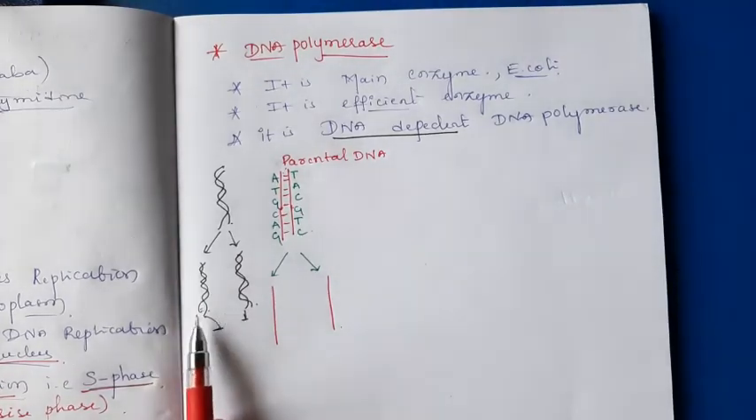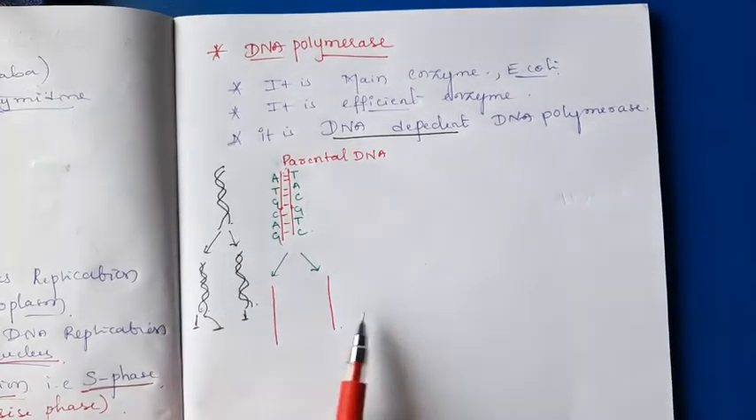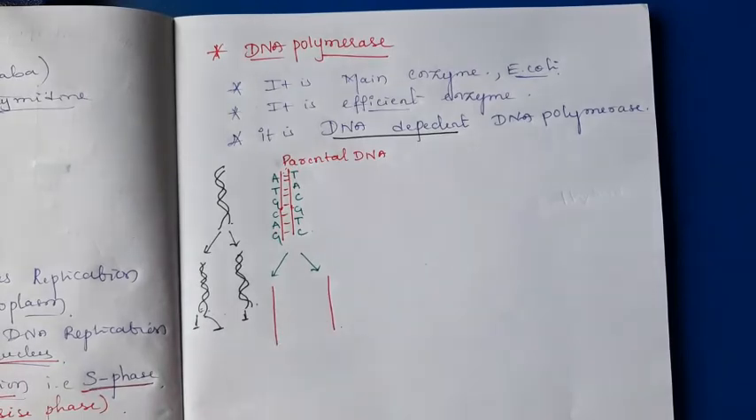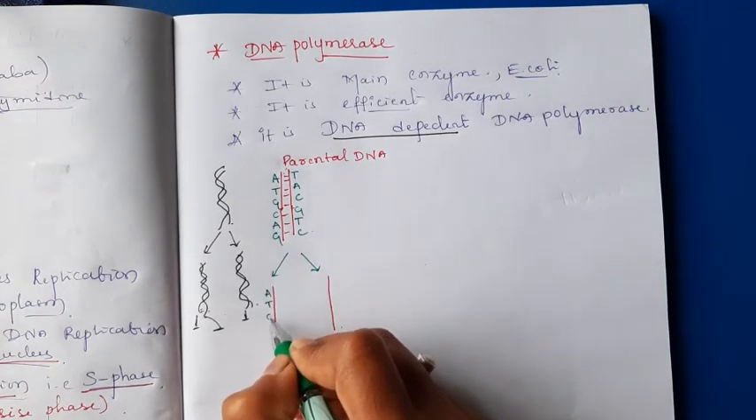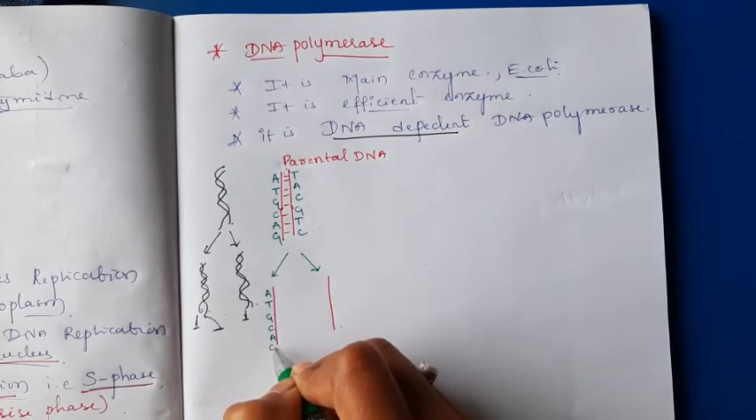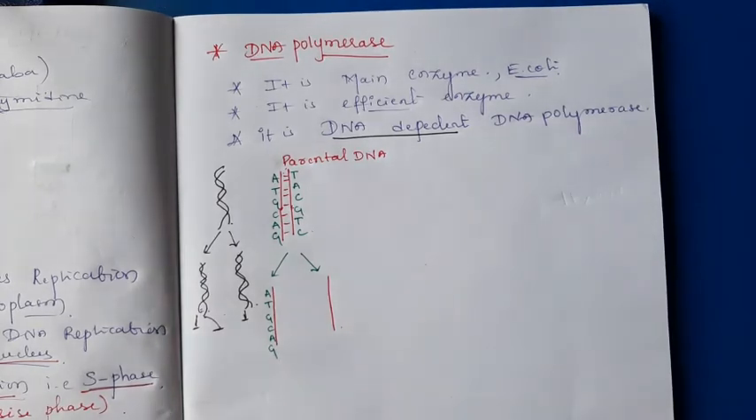Actually the DNA looks helical in form. For your understanding, I am going to draw the linear DNA here. A, T, G, C, A, G is a parental strand.